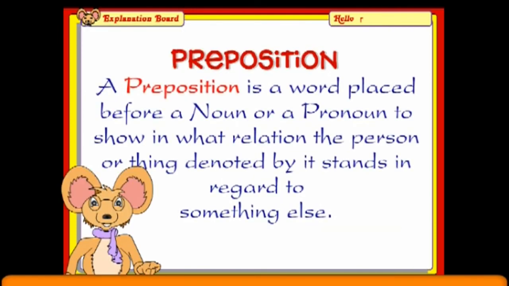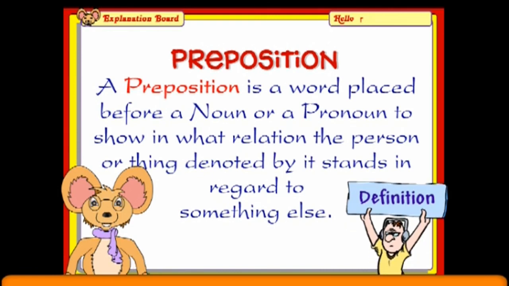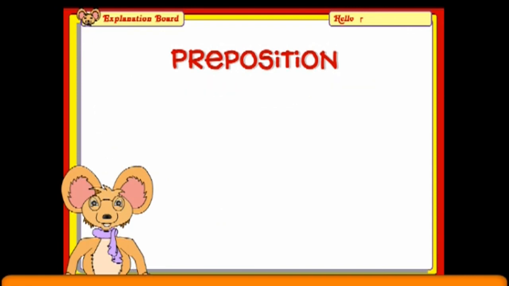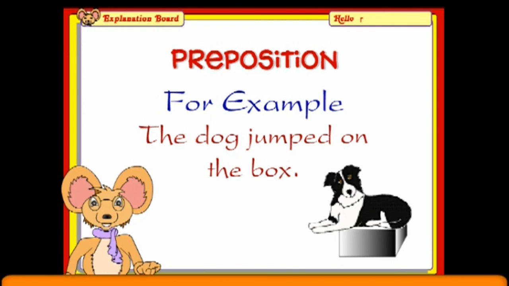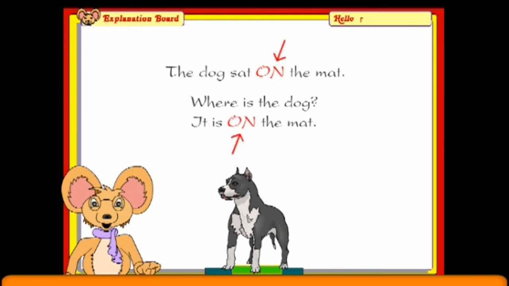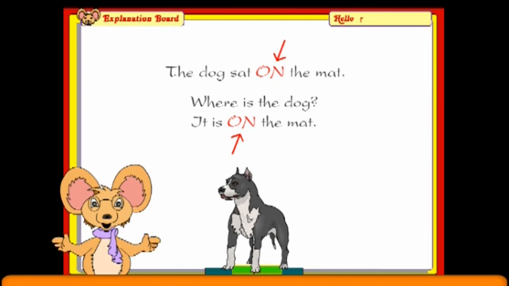A preposition is a word placed before a noun or a pronoun to show in what relation the person or thing denoted by it stands in regard to something else. For example, the dog jumped on the box. For example, the dog sat on the mat. Where is the dog? It is on the mat. So, the preposition on establishes a relationship between the mat and the dog.